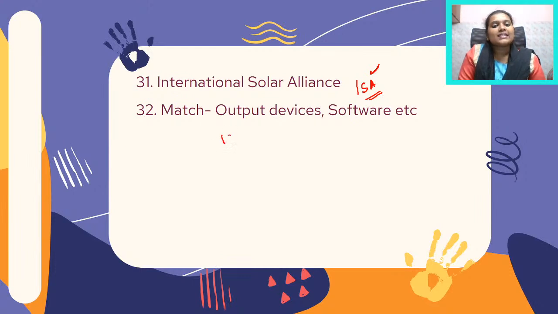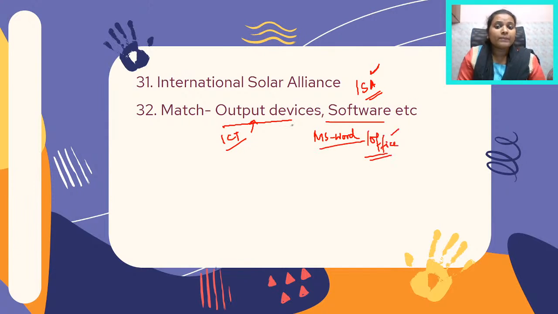As far as ICT is concerned, you had this question where you had to find the output devices and also match the software. You had various options. One of them was MS Word. Now MS Word or MS Office, you know that it is software. Then also you had web browsers like Google, and also we know the various input and output devices.